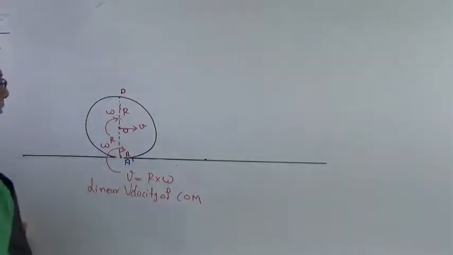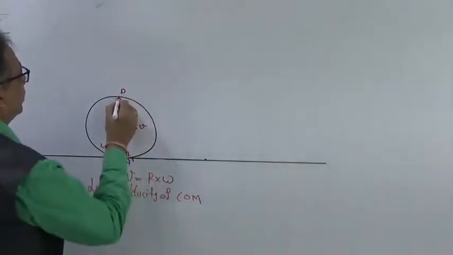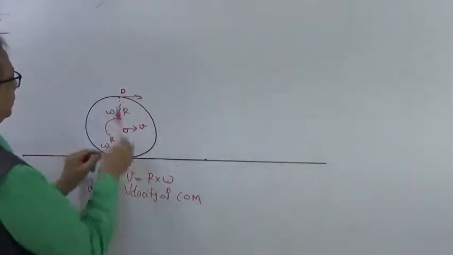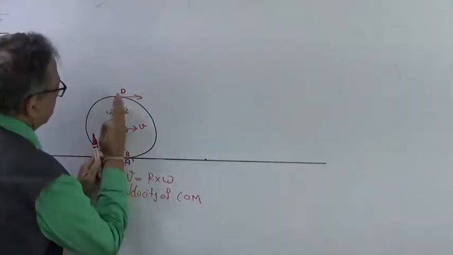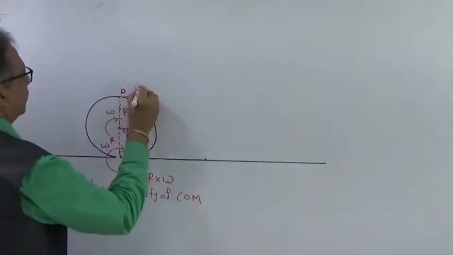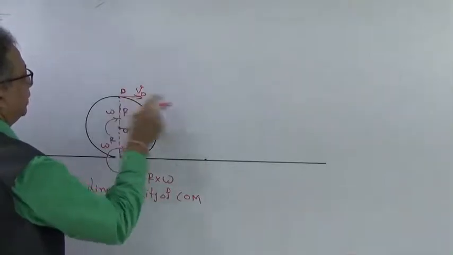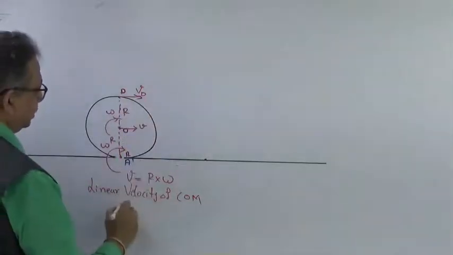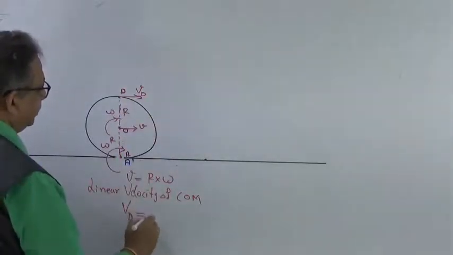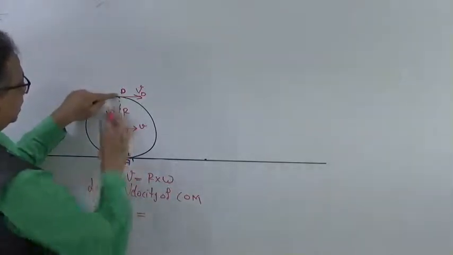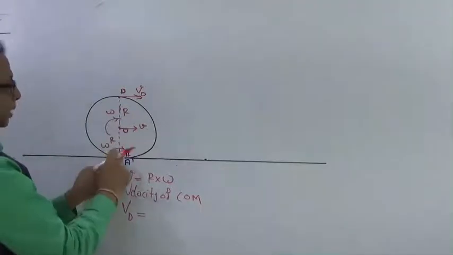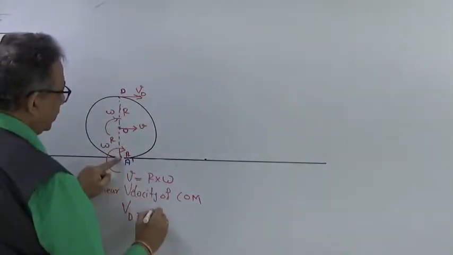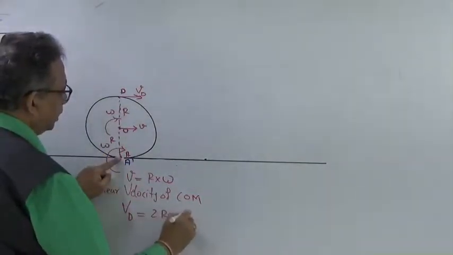Now let us consider this point D. This will also have a linear velocity, because when this is rotating in this direction, this D will also have a linear velocity, suppose say vD. What will be this vD? So this vD will be equal to this distance into the angular velocity around this point A, which is omega, so that will be equal to 2r into omega.